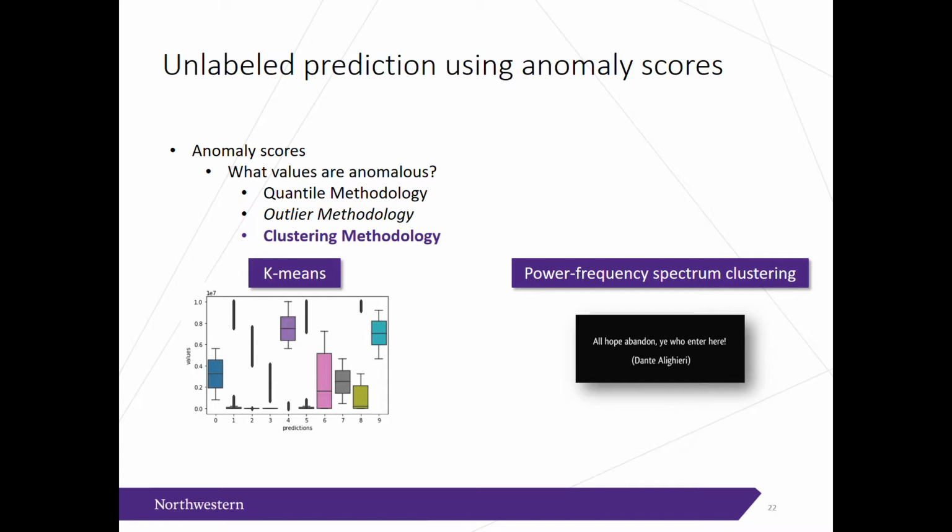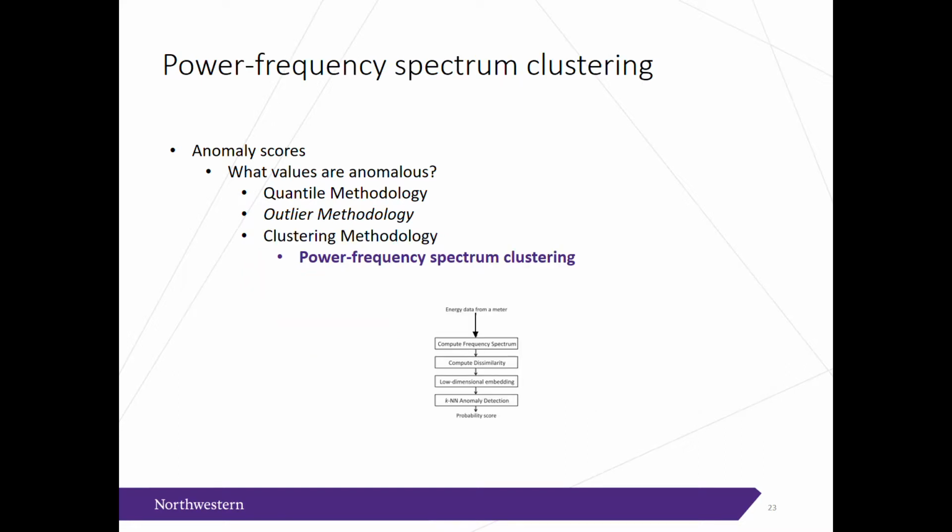It's kind of intense, so maybe if you haven't already, put me on 2x speed, because I'm not sure it's super relevant to the course material, but I found it interesting. So here we go. I guess there's a way to transform the time series using power frequency spectrum clustering. This is a signal processing technique that will allow us to group similar frequency spectrum signatures together and label the ones very far from the group as anomalies. Let me switch to Jupyter Notebooks to continue.